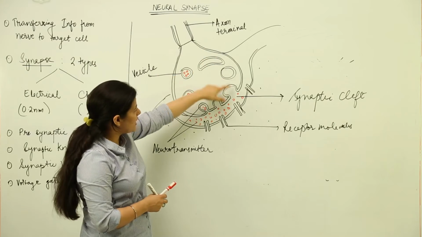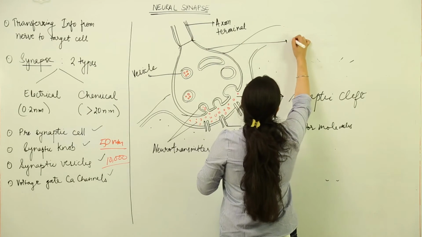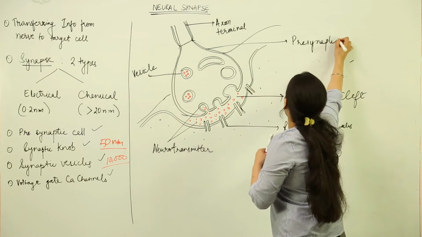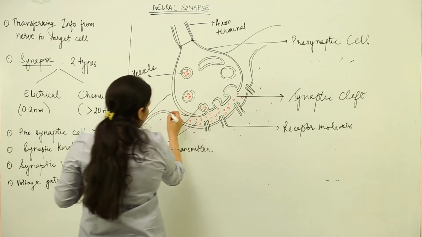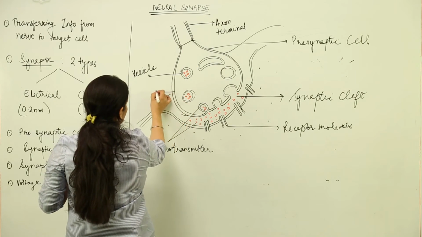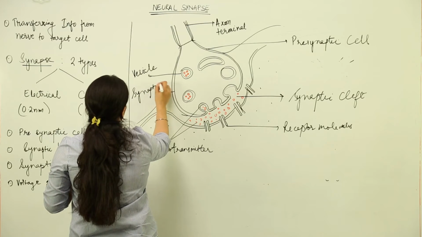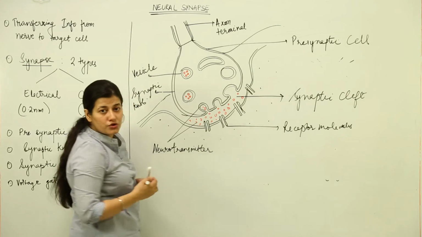This is the presynaptic cell that we are talking about. The bulbous structure is the synaptic knob. This synaptic knob has abundant vesicles, and inside the vesicles there is a huge amount of neurotransmitters.